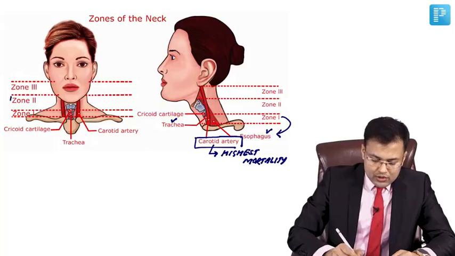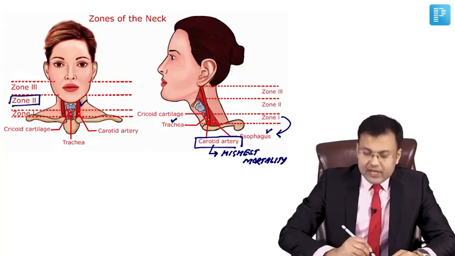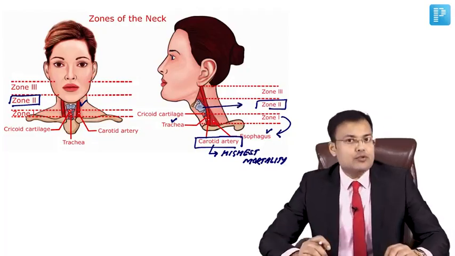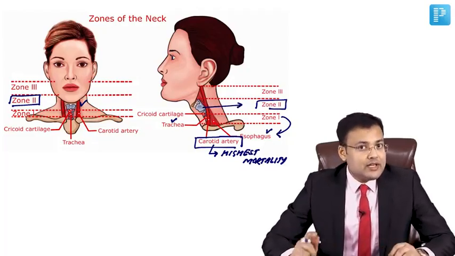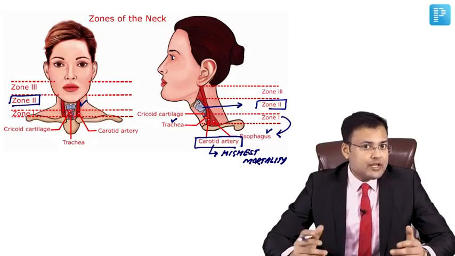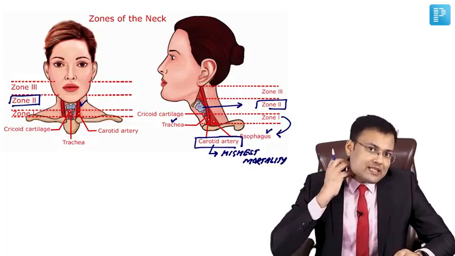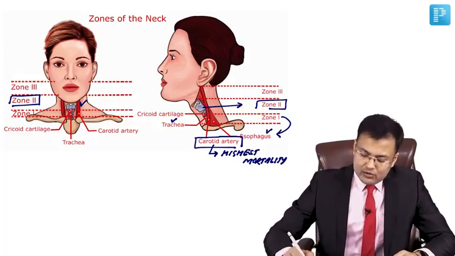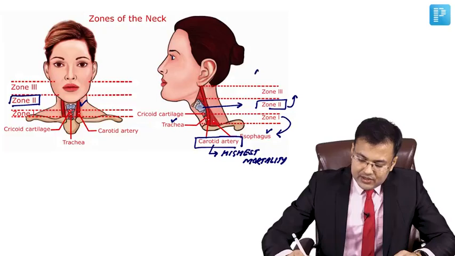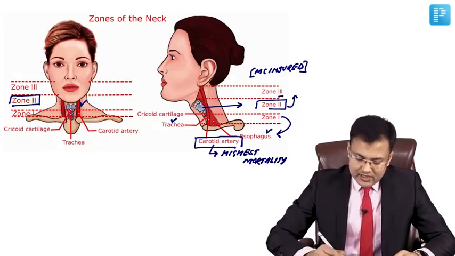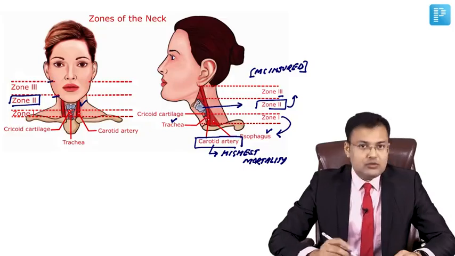See zone 2. Zone 2 is most exposed, and that's why it is most commonly injured. Zone 2 is most exposed, most commonly injured and most accessible surgically. And zone 3, as we discussed, is located between angle of mandible and the base of skull.